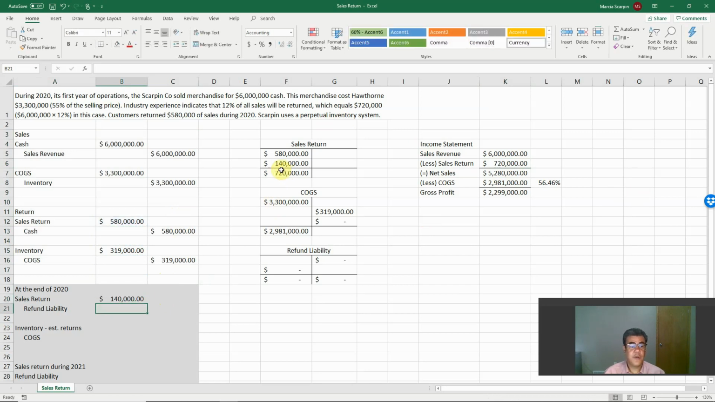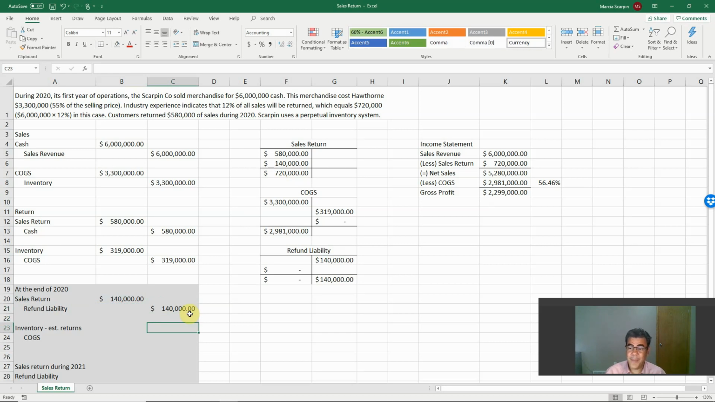So 140. And what is the credit? The credit is a liability. I will give them the money back, but not now. I will give them the money back when they are expected to return it in 2021. So our refund liability is also 140.